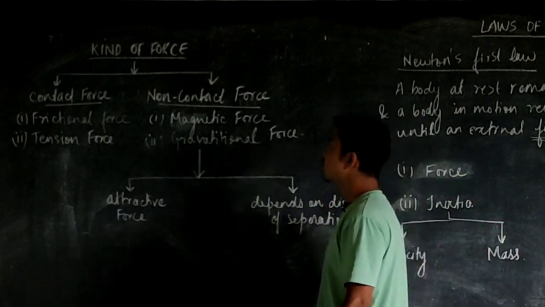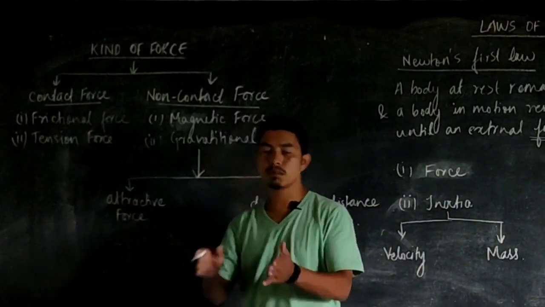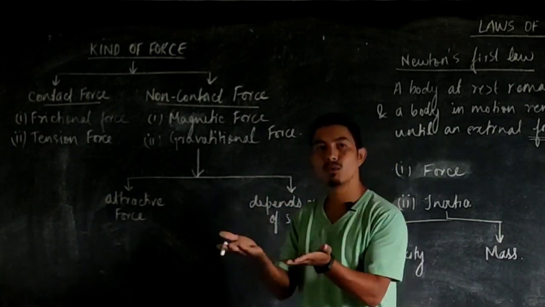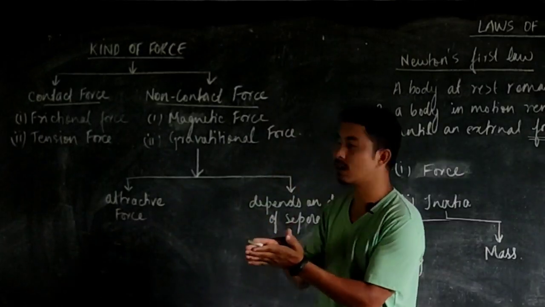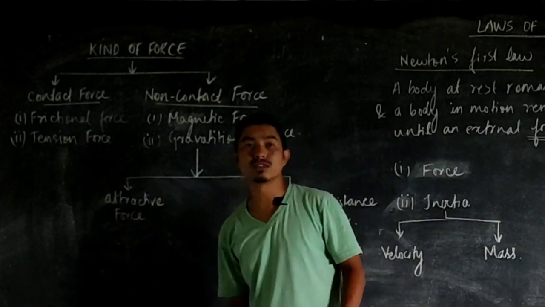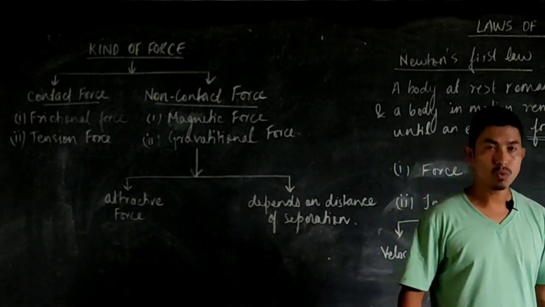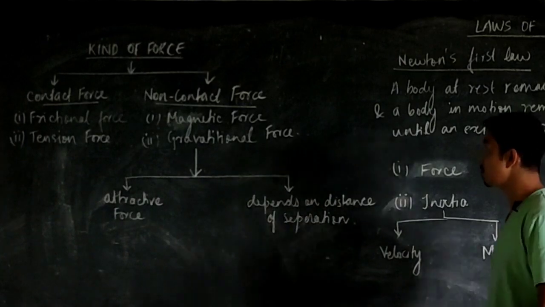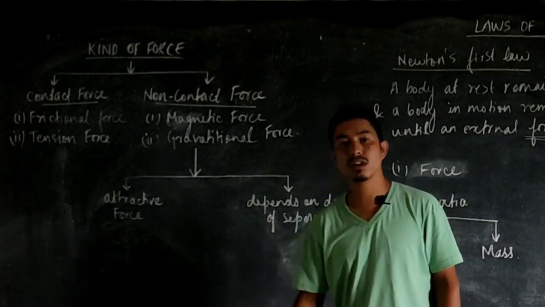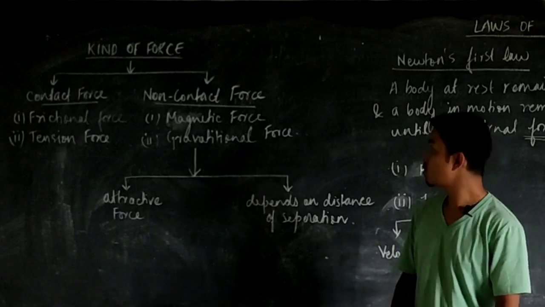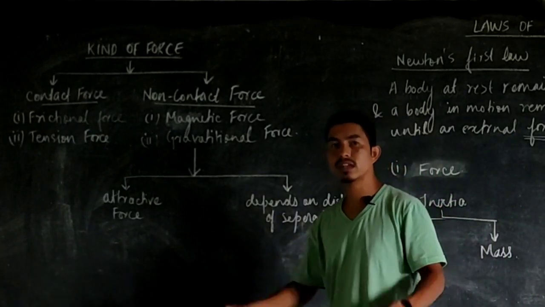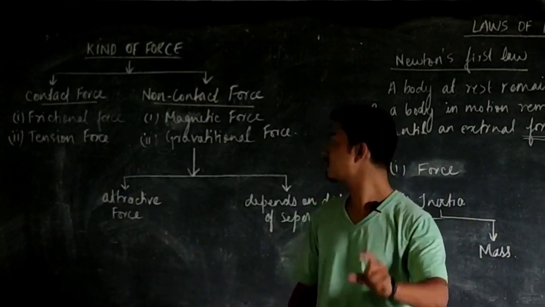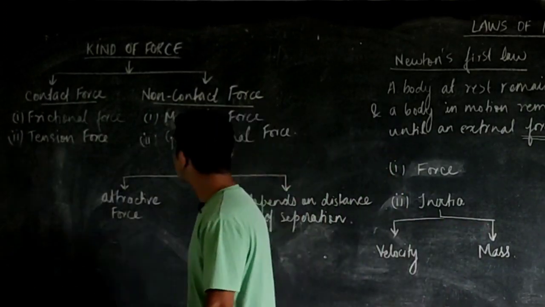An example of a contact force is frictional force, for example, rubbing your two hands together. The frictional force comes into play only when both hands are in physical contact with one another. Another is tension force. Whenever you want to compress or elongate a rubber band, the force must be in physical contact with that string. You cannot compress or extend a string just by applying a force from a distance. You must touch it. Those are two examples of contact forces.